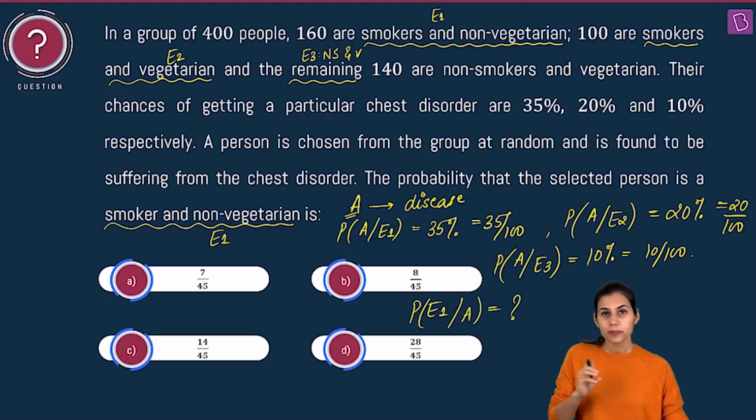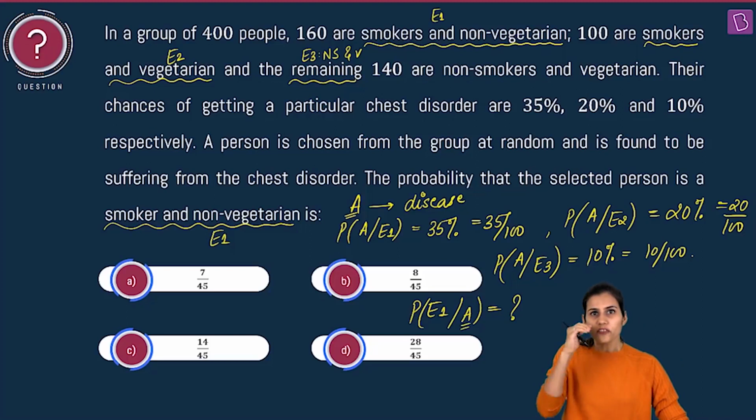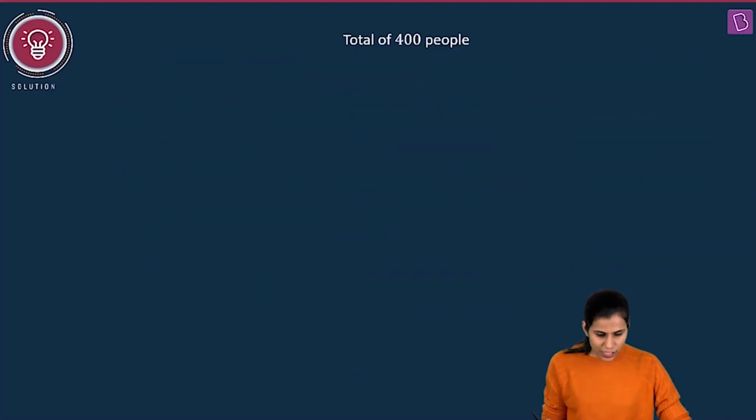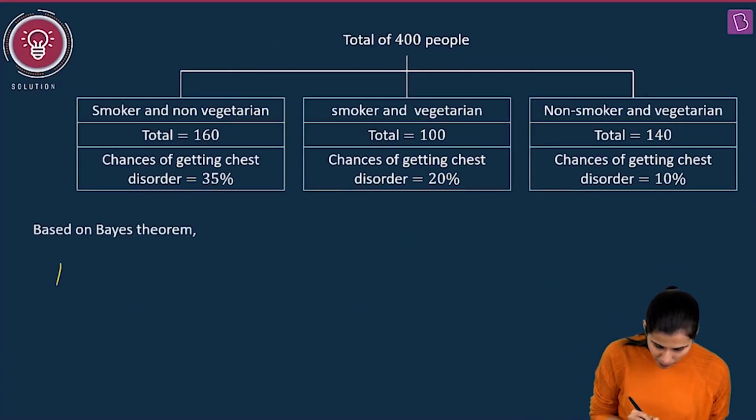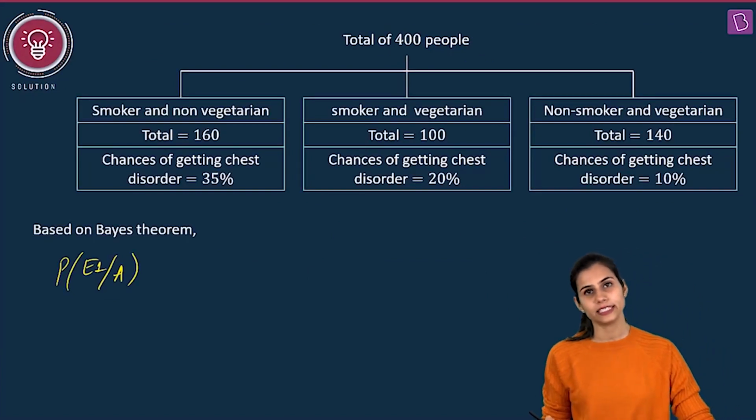A is occurring. The person chosen has the disease. So A is already happening. Under the happening of event A, what are the chances of E1 occurring? What are the chances of that chosen person being a smoker and a non-vegetarian? This question is typically based upon Bayes' theorem. So I want to compute what? I want to compute the probability of E1 given A, the conditional probability here.